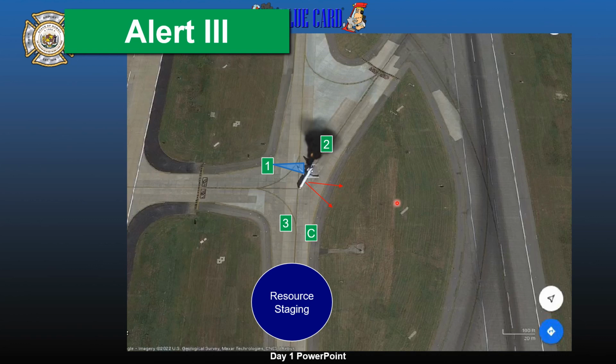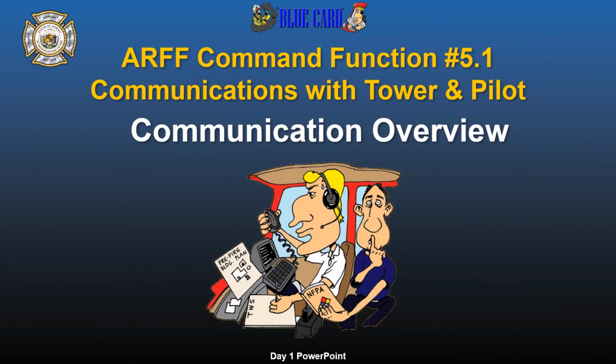So the difference between Alert 2s and Alert 3s is that our trucks will come directly to the scene to begin mitigating the hazard. That concludes ARFF Command Function 5.1, Communications with Tower and Pilot.